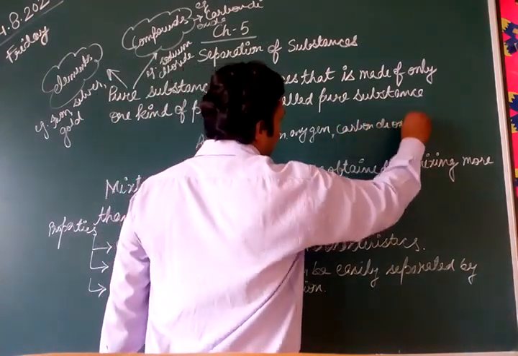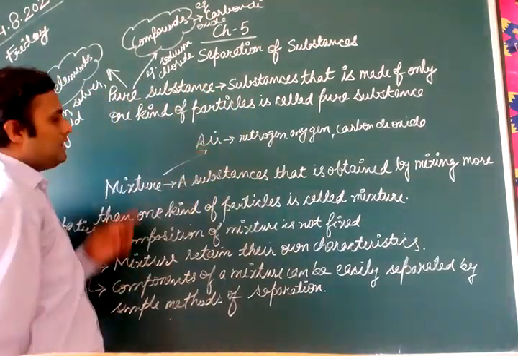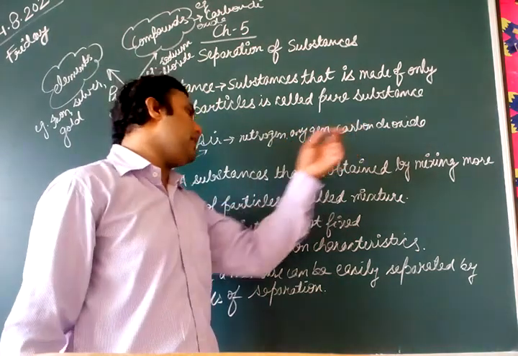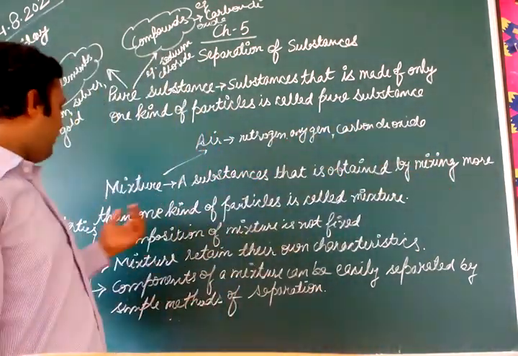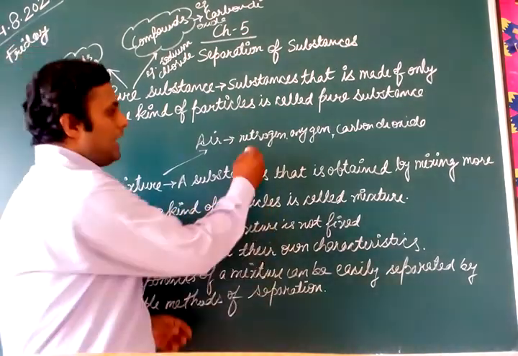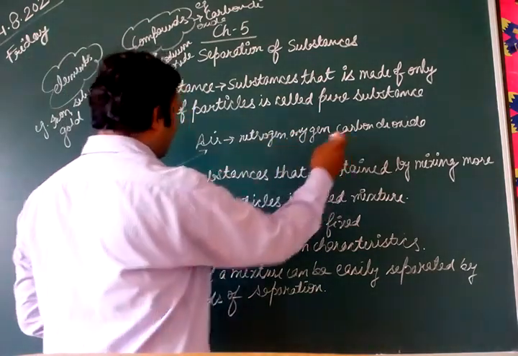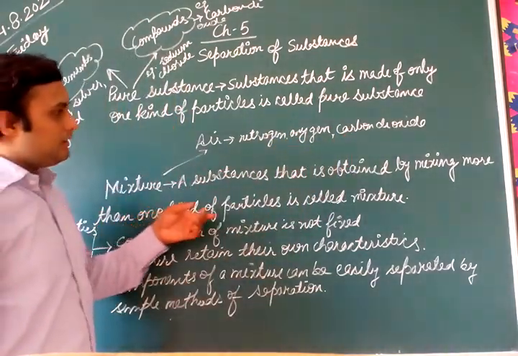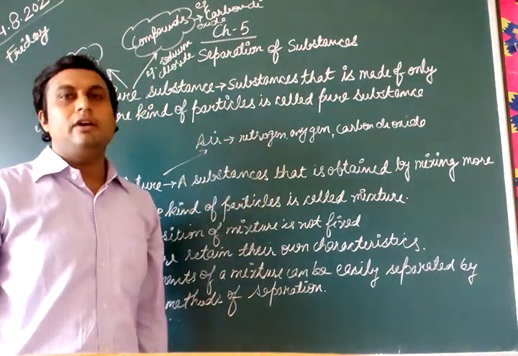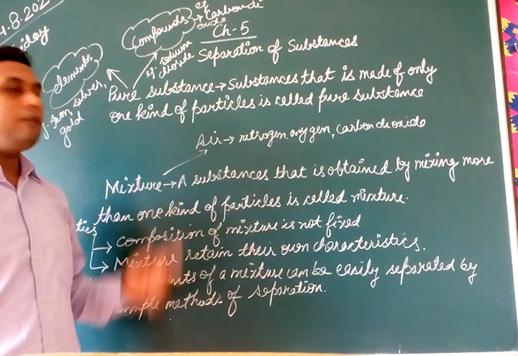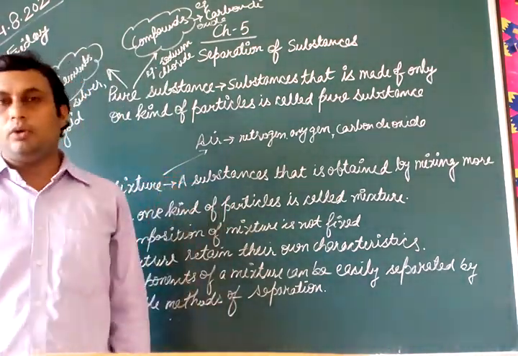So basically, air is a mixture of what? Air is a mixture of nitrogen, oxygen and carbon dioxide. A substance that is obtained by mixing more than one kind of particle is called a mixture. Nitrogen, oxygen and carbon dioxide each have one kind of particle, but together, more than one kind of particle is called a mixture. In air we have three kinds of particle. So air is a mixture of different gases. So this is all about the mixture.